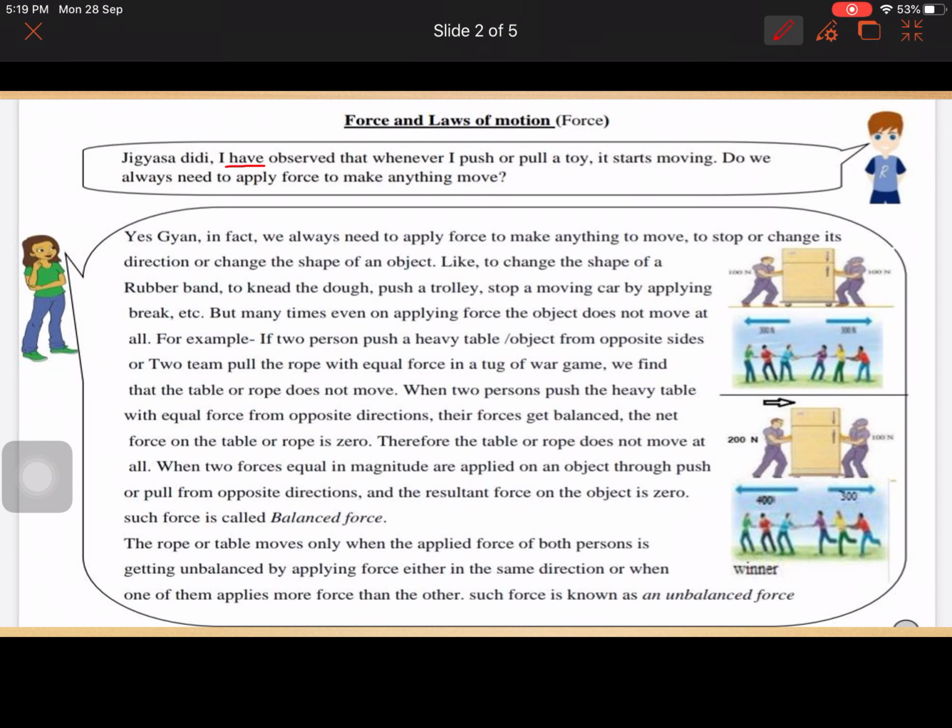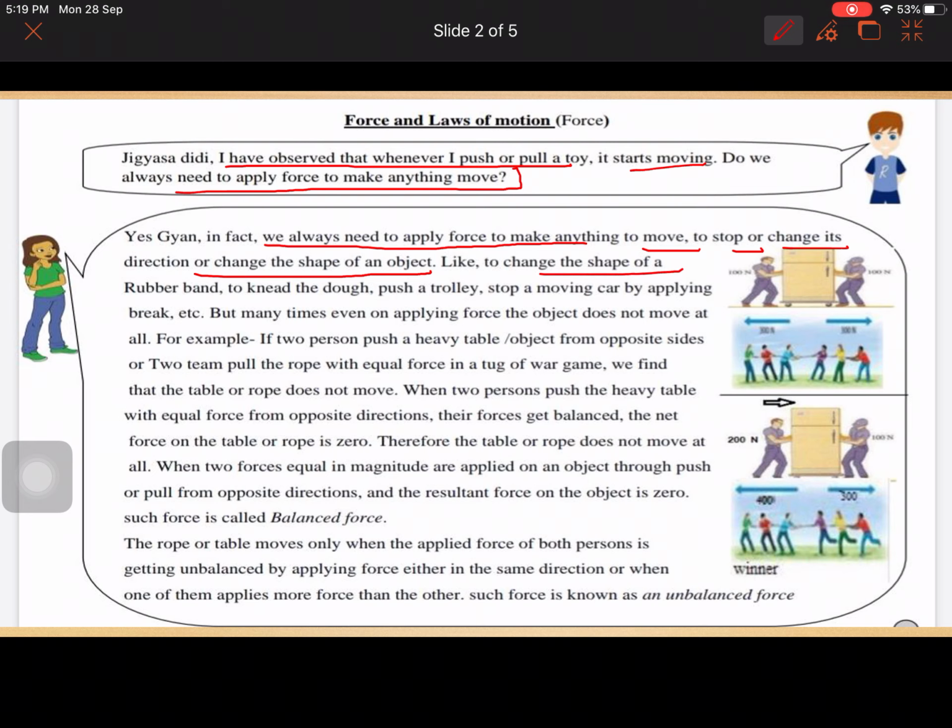So here Gyan is asking, have you observed that whenever I pull or push a toy, it starts moving? Do we always need to apply force for making anything move? Gyan is asking her sister that if he is pulling or pushing the toy, it starts moving. Is force necessary for moving an object? Jigyasa is saying yes, we always need force to make anything move, to stop, to change its direction, to change the shape of an object. So these are the different things which we can do with force.